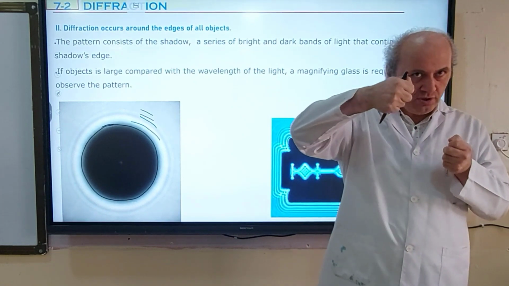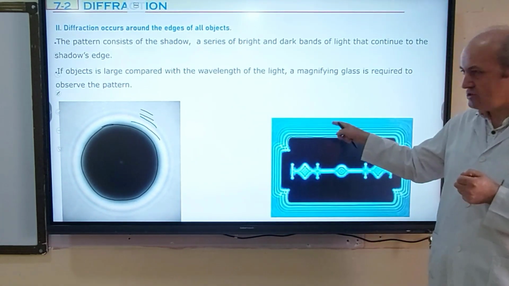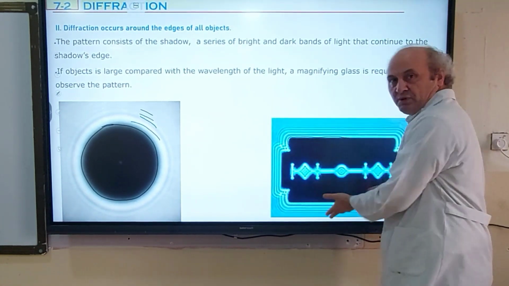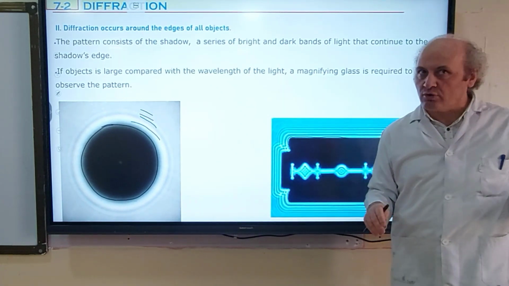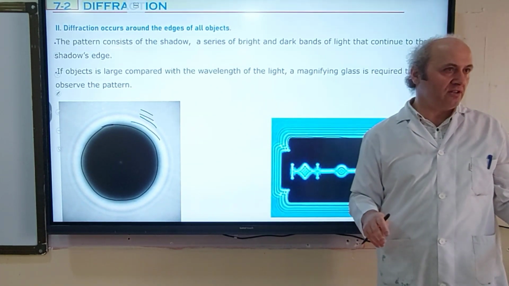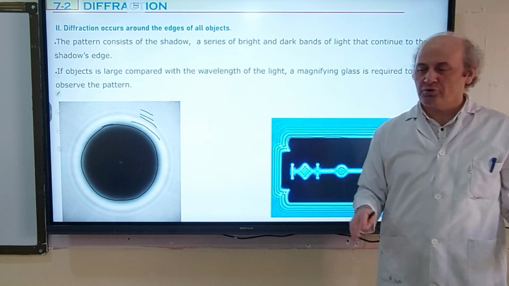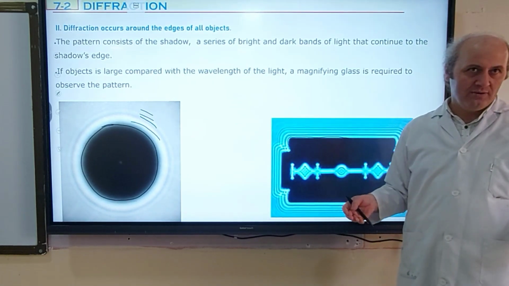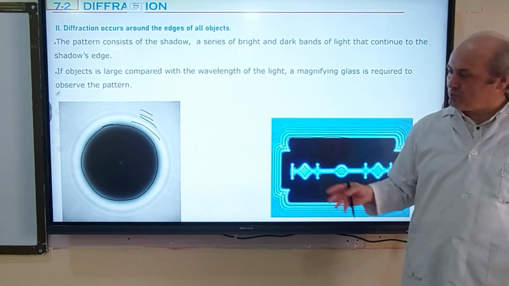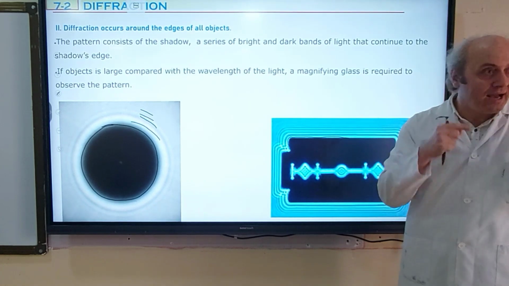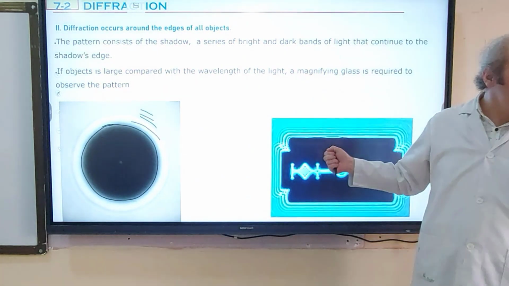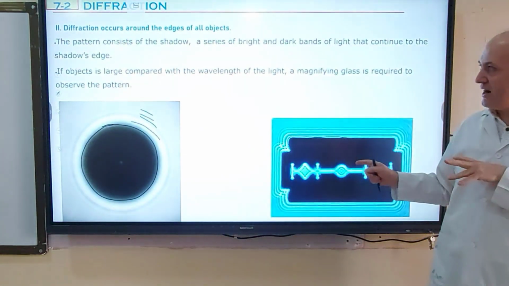That's why you should use magnifiers to see it. A razor blade is so large compared to the wavelength of the light. The wavelength of light is measured in nanometers, while the razor blade is centimeters, so it's very large in comparison. That's why you cannot see it with the naked eye. You should use a magnifier to see these patterns.